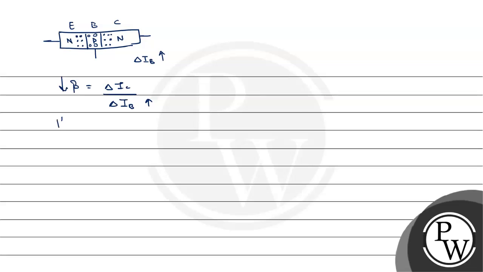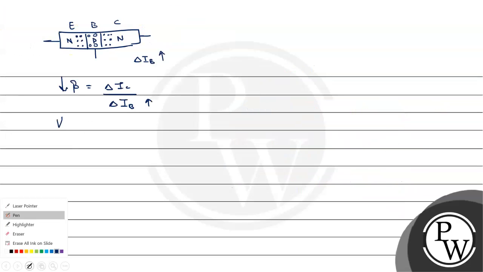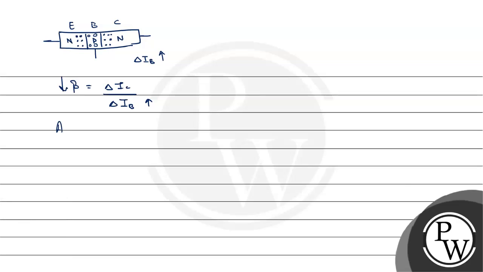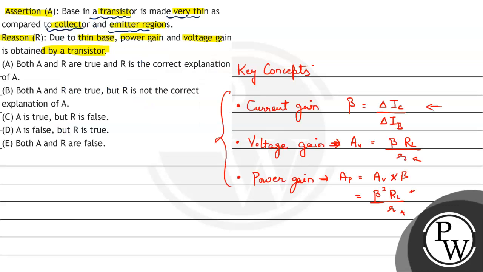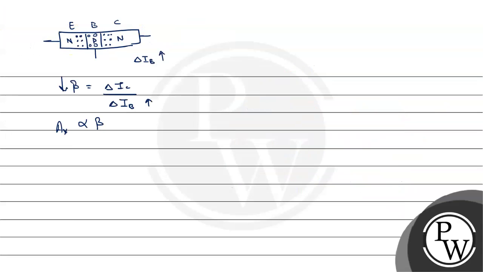Similarly, voltage gain is denoted by AV. Voltage gain AV is directly proportional to beta, as RL and r are constants. So AV is directly proportional to beta and beta is decreasing, so AV will also be decreasing.